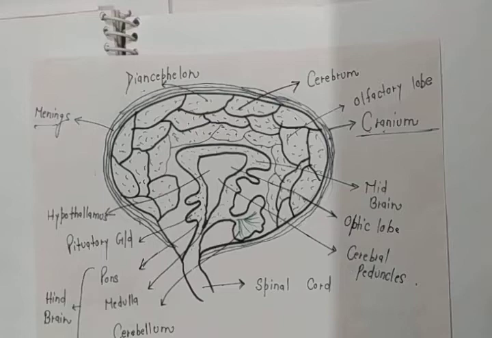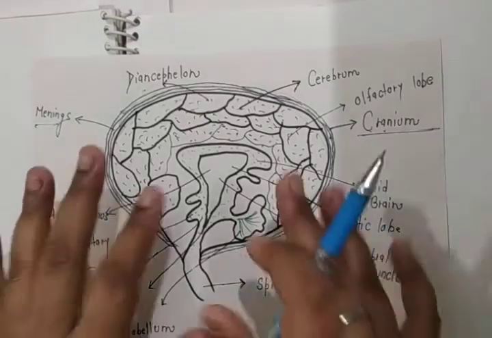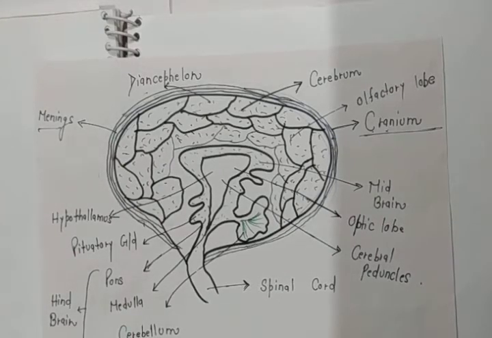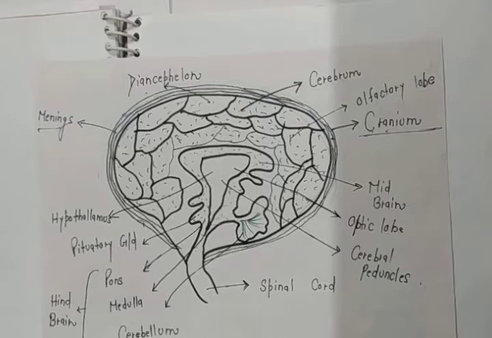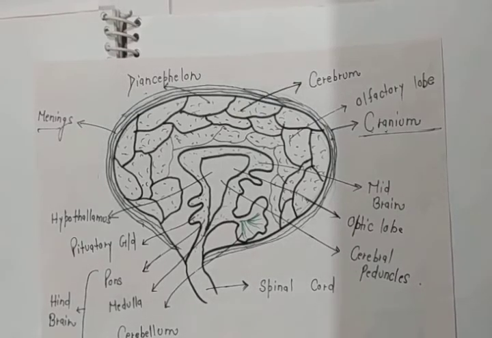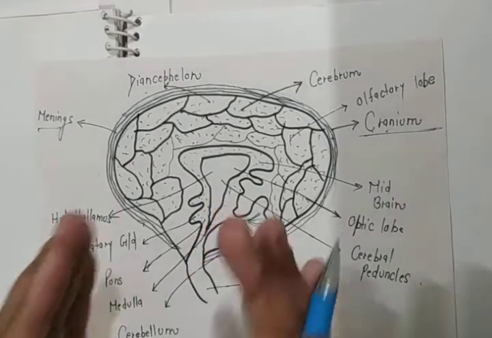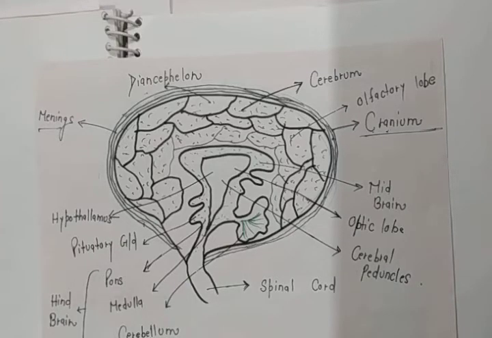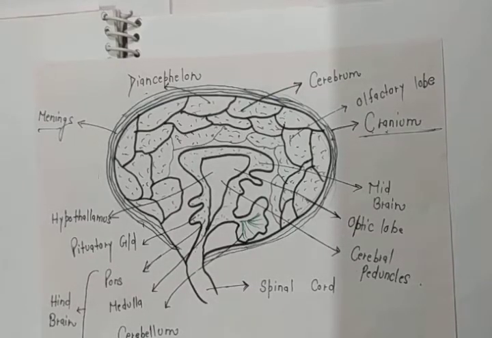This cerebrospinal fluid works as a shock absorber and jerk absorber. It will completely absorb the shock and protect the brain from any outer damage. The second work of cerebrospinal fluid is the nourishment of neurons. Yes, it nourishes the neurons completely.